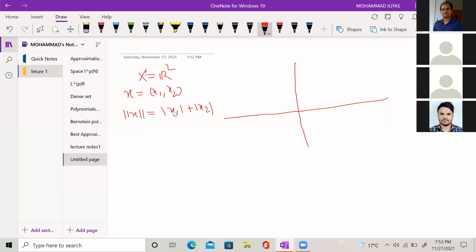You can call it the taxicab norm, because this norm induces the taxicab metric.